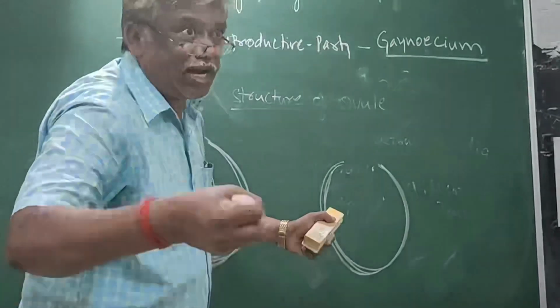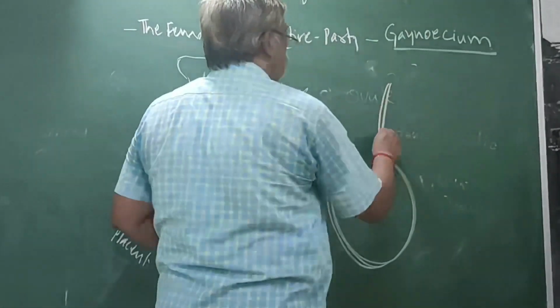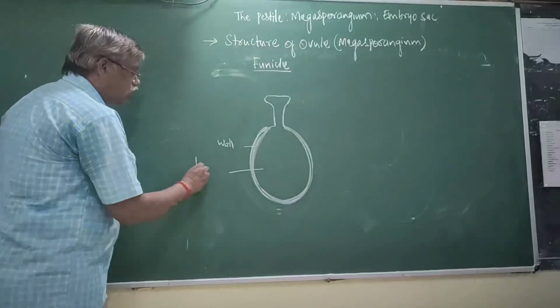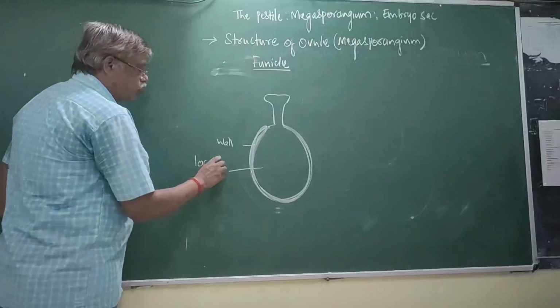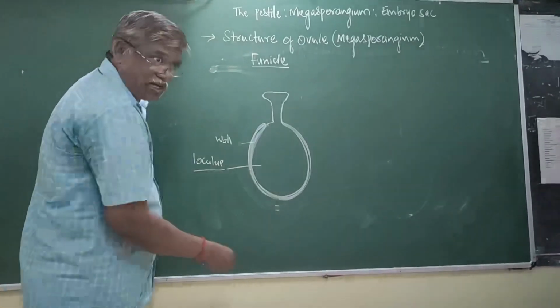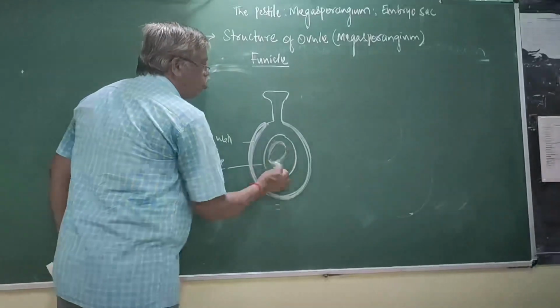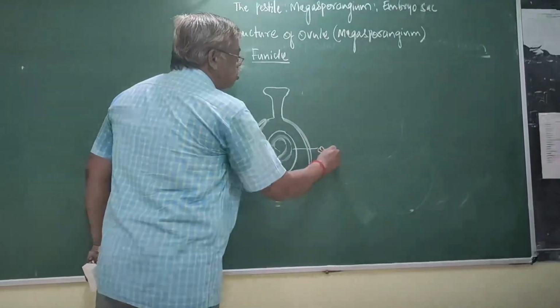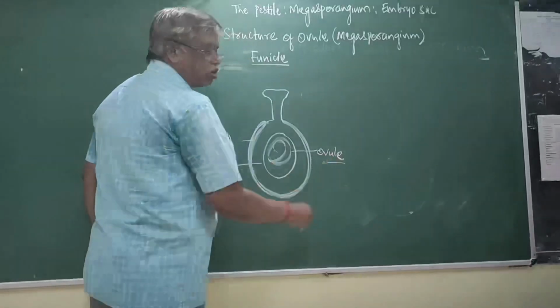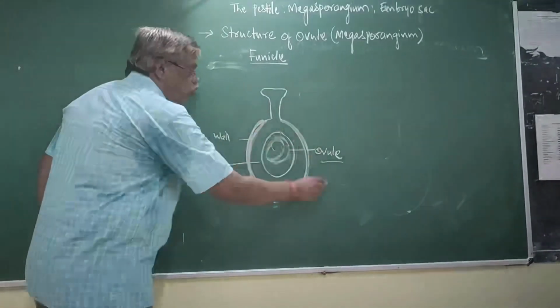The oval body contains a star-shaped structure. It is called a lobule. This lobule is contained in the inner part of the ovary.